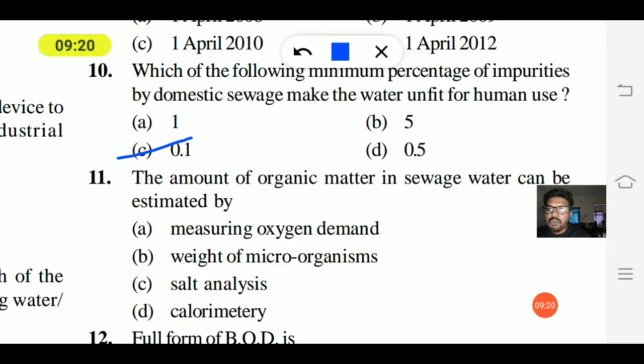Next one. The amount of organic matter in sewage water can be estimated by measuring which of the following? Option A, oxygen demand; option B, the weight of microorganisms; option C, salt analysis; option D, calorimetry. The amount of organic matter in the sewage water can be estimated by measuring the oxygen demand, that is BOD, biochemical oxygen demand. So BOD measures the organic matter present in the sewage water.